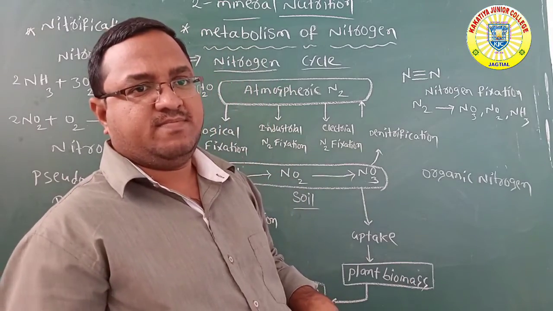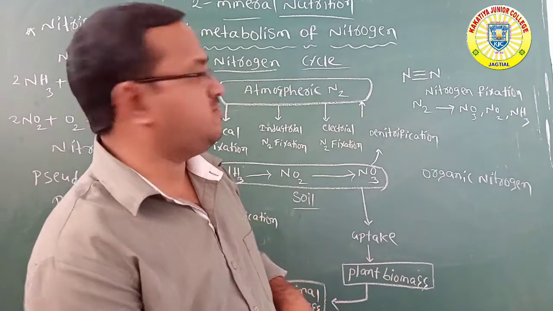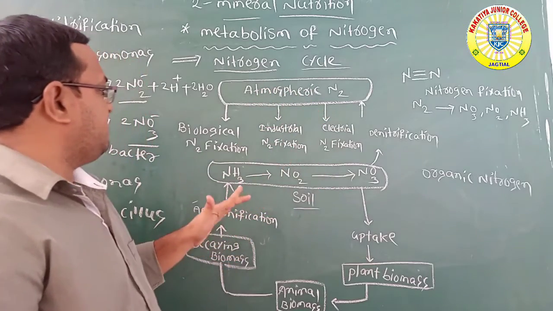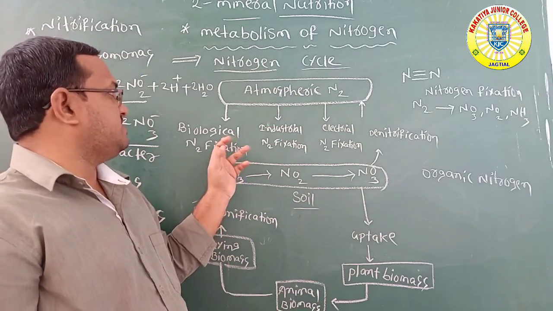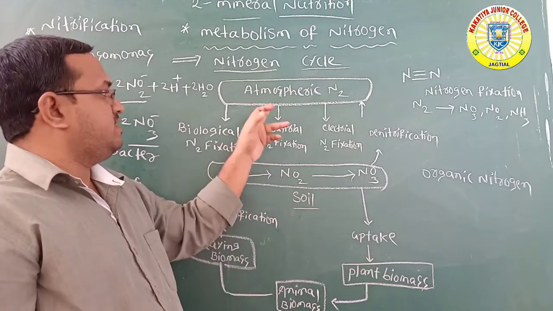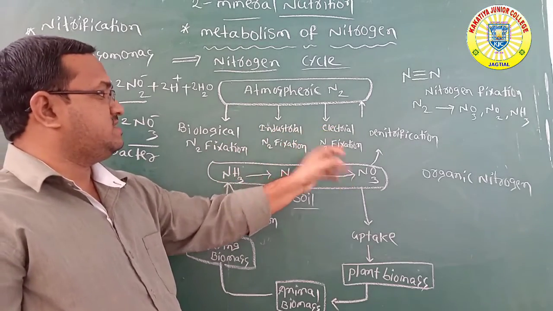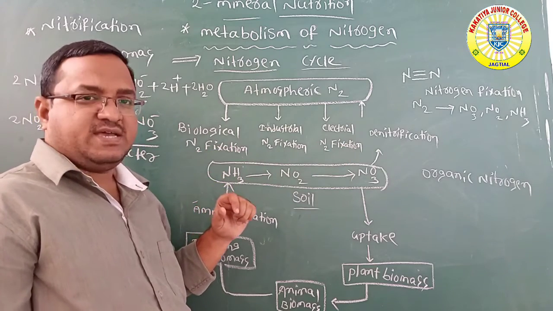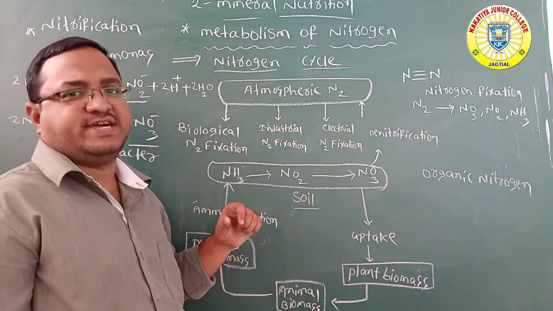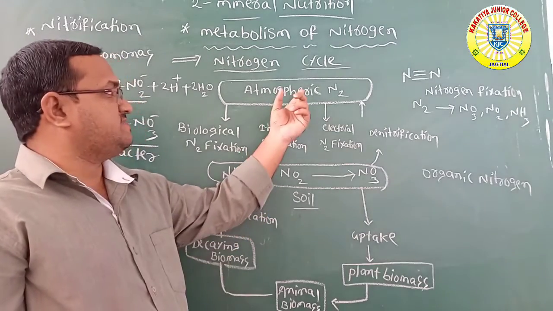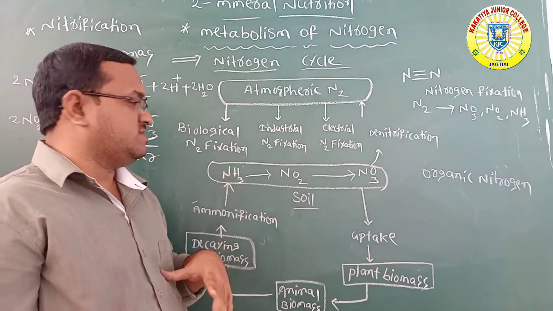How is atmospheric nitrogen converted into simple forms? First, the biological process with the help of bacteria, the industrial process, and the electrical process, especially in nature, the lightning process and ultraviolet radiation also.